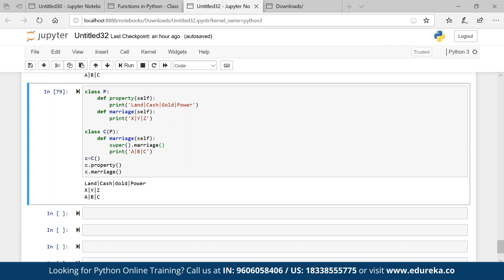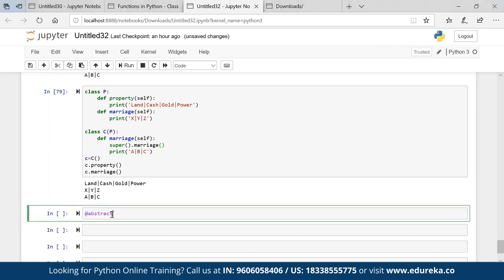How to declare an abstract method? There is a decorator called @abstractmethod. There is a concept of decorator. So to create an abstract method, we use the abstractmethod decorator like this to declare it. And this abstractmethod decorator is present in the ABC module. You have to import the ABC module.